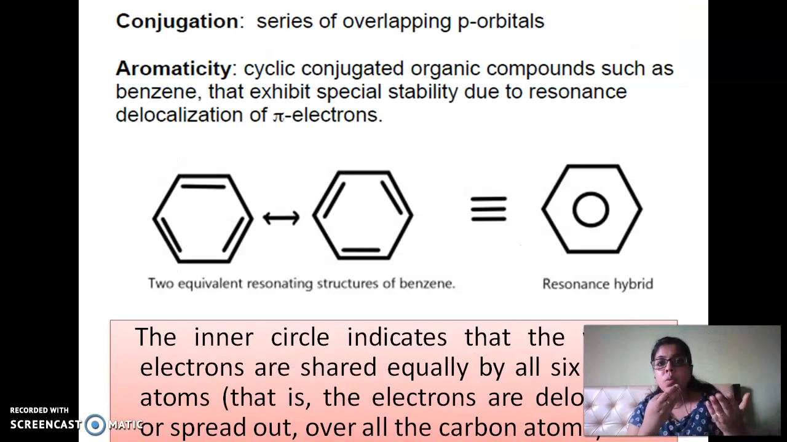Conjugation is always known by the overlapping of p orbitals. So all the pi electrons which are arranged in the benzene are overlapping, and they exist as shown in the two resonating structures, which can be shown as a resonance hybrid, with the circle inside. So the inner circle indicates that the valence electrons are shared equally by the 6 carbons.